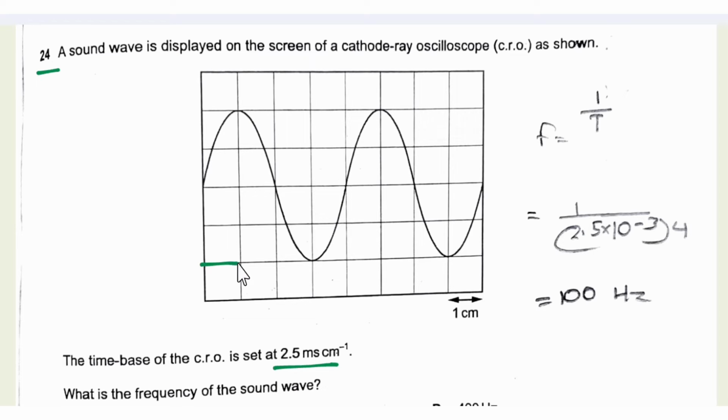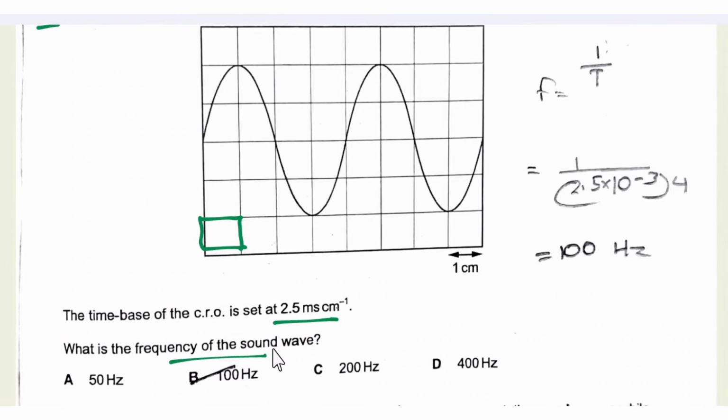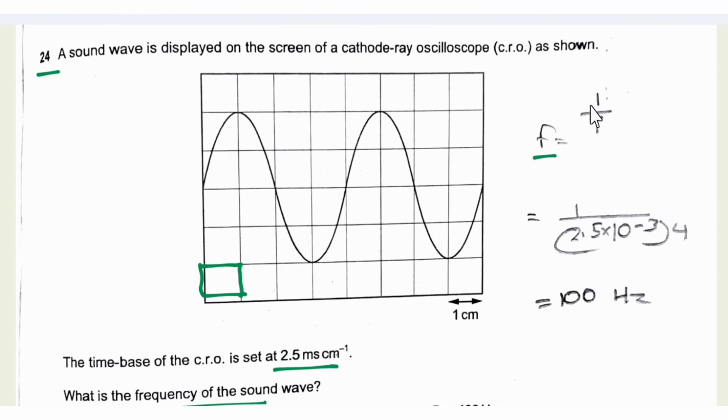That means the time base, that means the one division or the one box, is this value. What is the frequency of sound? We know that frequency is equal to 1 by time period. So we need to find the time period for one complete wave, that is from this point to this point. So this distance is approximately 4 boxes.